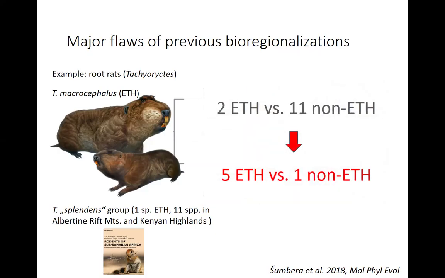pattern. So this was the original state, 2 Ethiopian species and 11 non-Ethiopians. When we look at this genomic pattern, we have 5 Ethiopians and 1 non-Ethiopian. So it completely reversed the pattern of species diversity. And it can be very similar in many other groups of rodents and other mammals and animals in general. So why were there not these 5? It's very simple, because Ethiopia has never been colonized, and Ethiopian taxonomists have not been very active in describing biodiversity in their unique country.